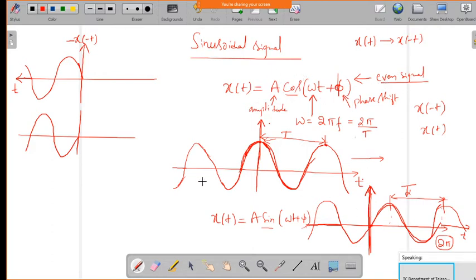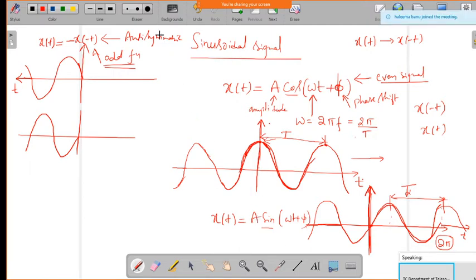For the sine function, the original signal is x of t, and in the negative portion we get minus of x of minus t, which is called anti-symmetric. That's why the sine function is called an odd function, because of its anti-symmetric nature. So this is about the continuous signal and the continuous sinusoidal signal.